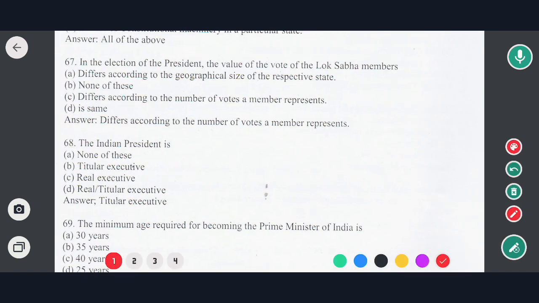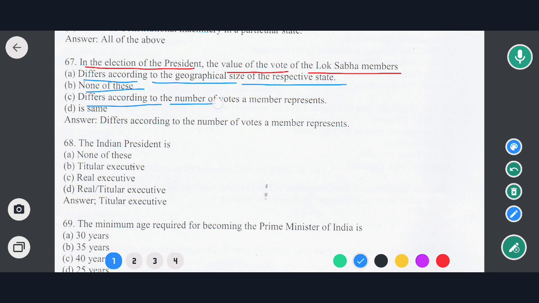Next question is: in the election of the president, the value of the vote of the Lok Sabha members. Options are: differ according to the geographical size of the respective state; none of these; differ according to the number of the votes of members represented is same. So the correct option would be option C.